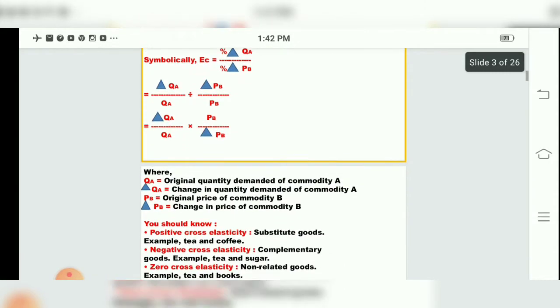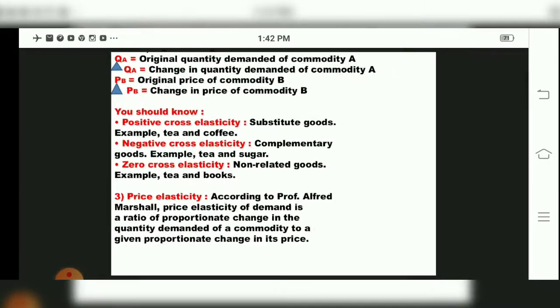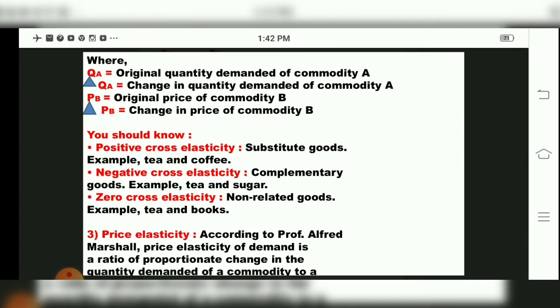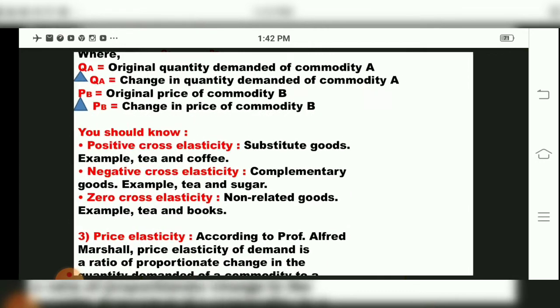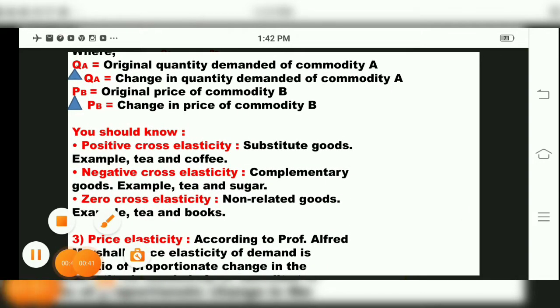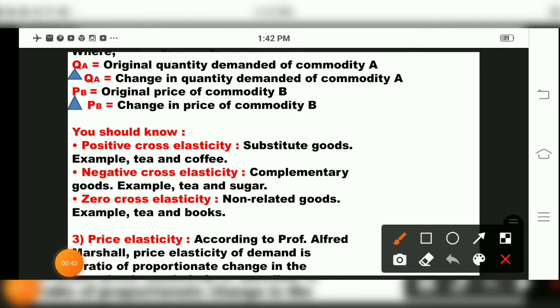Now we'll study the next point, the symbolical representation. QA is equal to what, children? Original quantity demanded of commodity A. Delta QA is the change in quantity demanded of commodity A. PB is the original price of commodity B, and delta PB, the delta sign, is the change in price of commodity B.